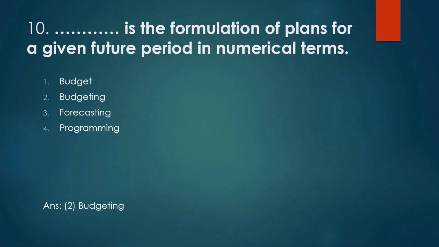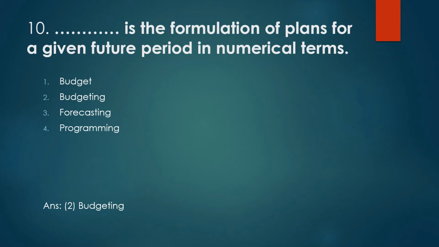Next question, which is the formulation of plans for a given future period in numerical terms? Four options given: budget, budgeting, forecasting, programming. Actually, for the formulation of the plan, whatever steps we will take to achieve the goal in future, for that we need to fix our budget.